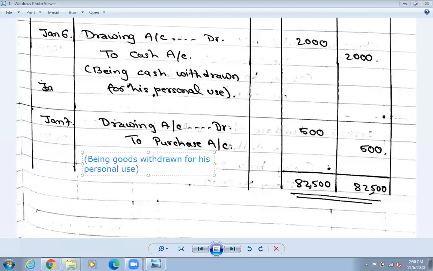Goods means the items. Being goods withdrawn for his personal use, otherwise domestic purpose. Domestic purpose and personal use. Goods needed at home, that is the personal use for him. So in this way you need to write down.